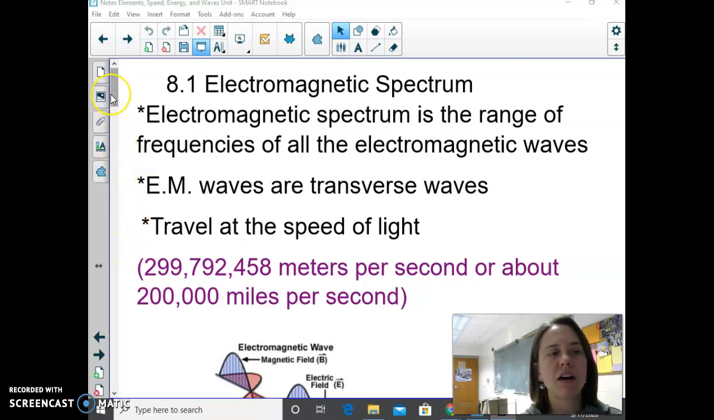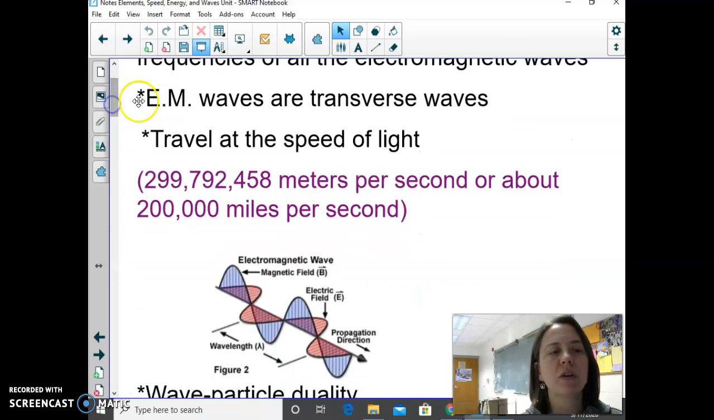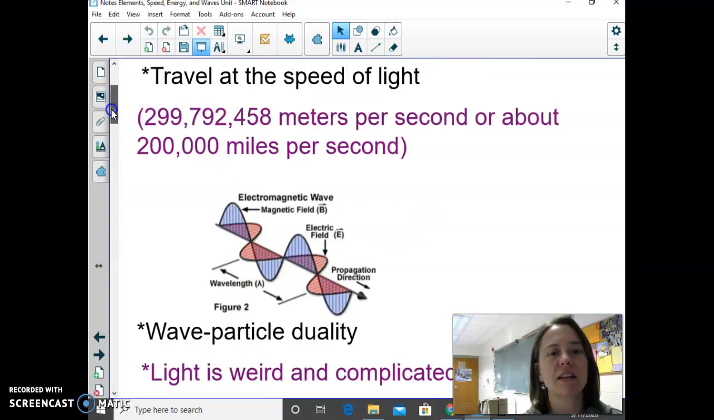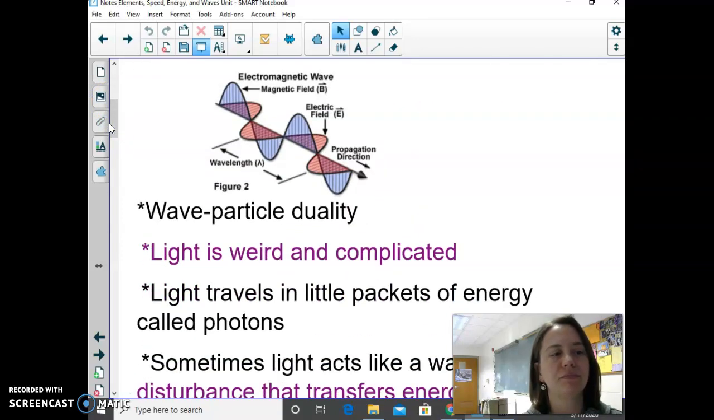Okay, so we talked about on Friday, the electromagnetic spectrum is the range of frequencies of all the electromagnetic waves. We also talked about that electromagnetic waves are transverse waves, which means the medium is moving at 90 degrees compared to the direction of travel. And electromagnetic waves travel at the speed of light, which is about 200,000 miles per second. So it is very fast. Actually, nothing can travel faster.